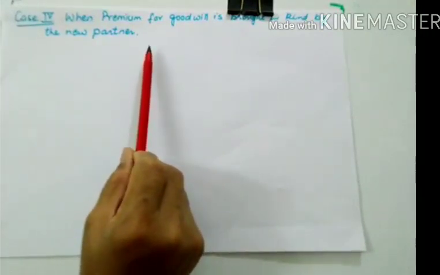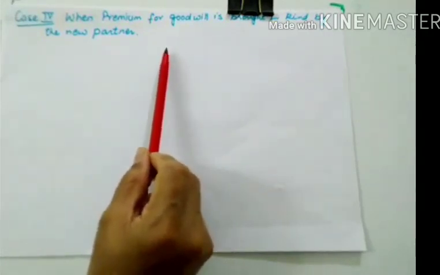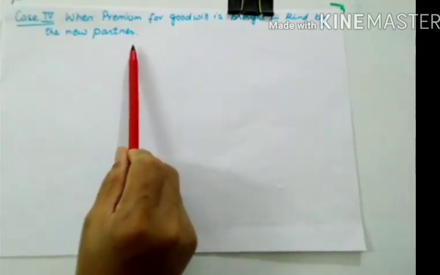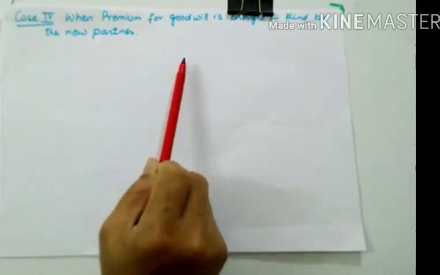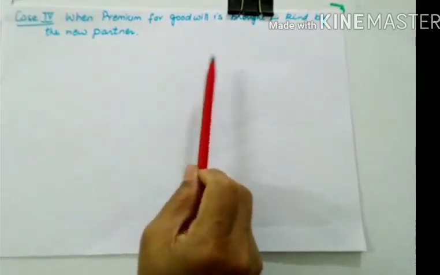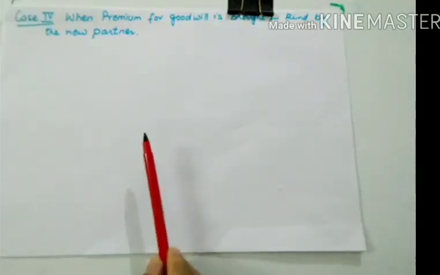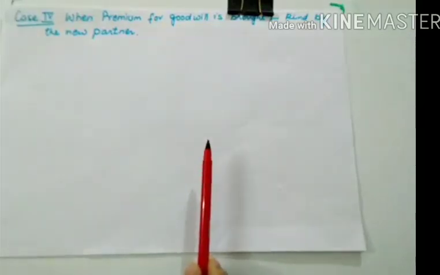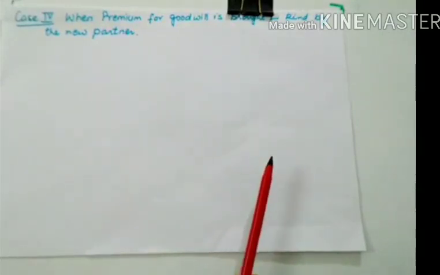So whatever he is bringing, if he is bringing cash, we'll be debiting cash, stock, machinery, land, building, furniture, whatever the new partner is bringing, all those assets will be debited, to the new partner's capital account and to premium for goodwill account, and the rest of the things will be the same. We'll distribute premium for goodwill between the sacrificing partners, and then lastly, if they want to withdraw, they can withdraw. So let us do the various possible journal entries in this case.